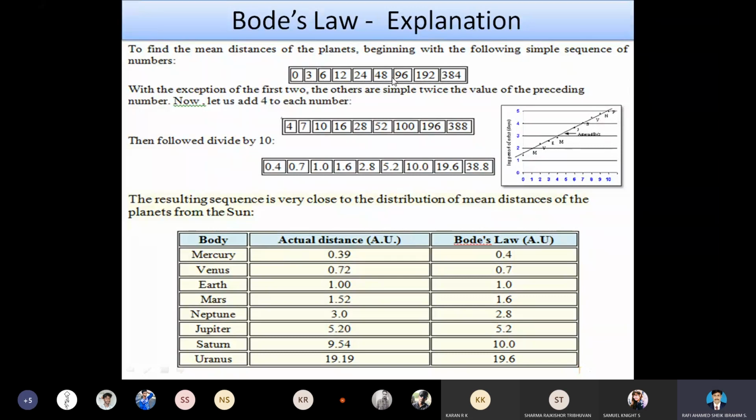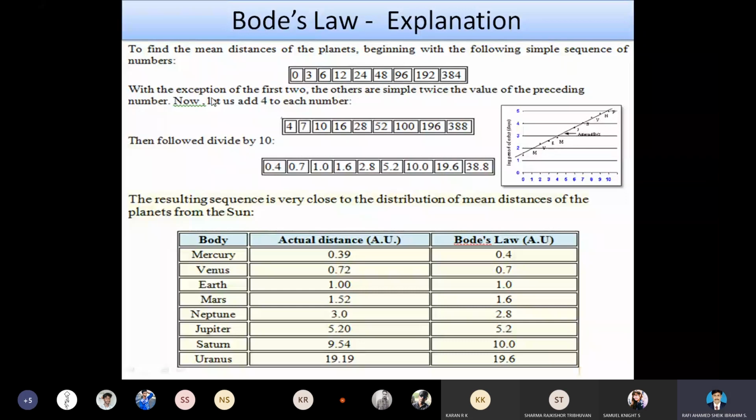We can see that each number is added to itself: 3 plus 3 is 6, 6 plus 6 is 12, 12 plus 12 is 24, 24 plus 24 is 48, similarly 96, 192, and 384. This is their first prediction.